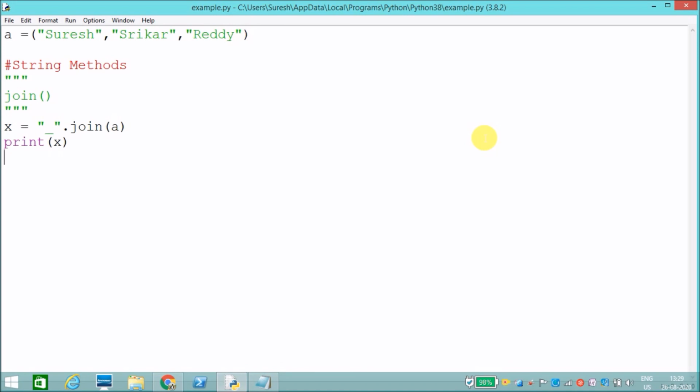There are also other programs related to strings, like how to reverse a string, and many other string-related programs. I will make one more video regarding that: all the programs related to strings, like reversing a string and checking whether a string is a palindrome or not.